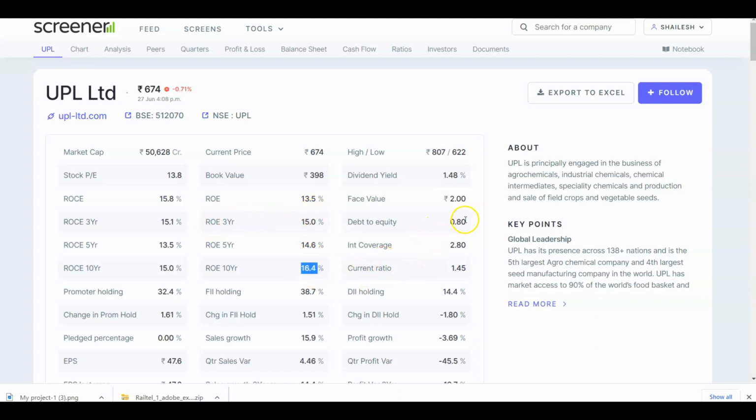Now if we look into the debt on the company, the debt is quite high, that is 0.8. Ideally it should be less than 0.5. The face value is 2 and the dividend yield is 1.48. So the dividend yield is quite good, and the interest coverage ratio is 2.8, which should be at least greater than 5. The current ratio is 1.45, which means that the management is very effective in managing the cash and the other reserves the company has in its deposits.